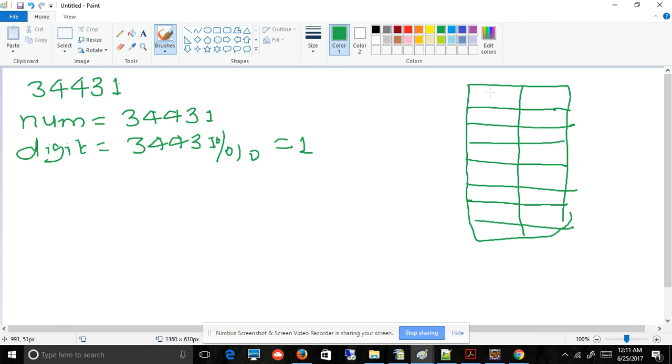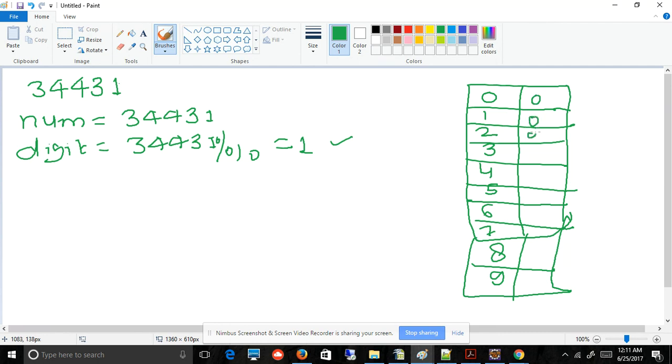Okay, so we got 1. We already assigned the value 0 for each and every digit. Now we will increase 1 by 1, and now we will calculate the number again.